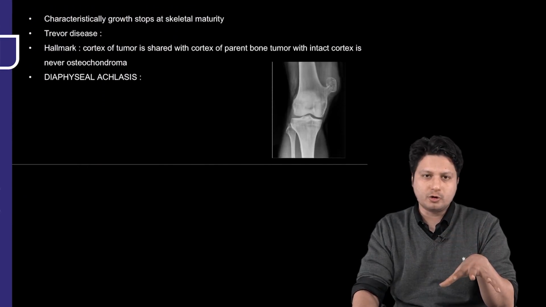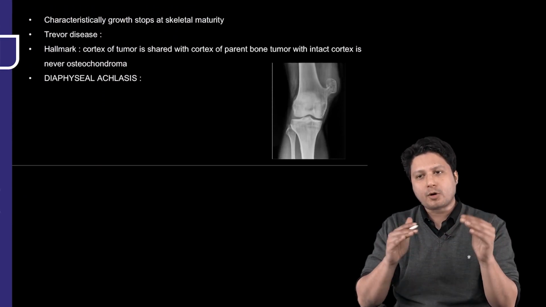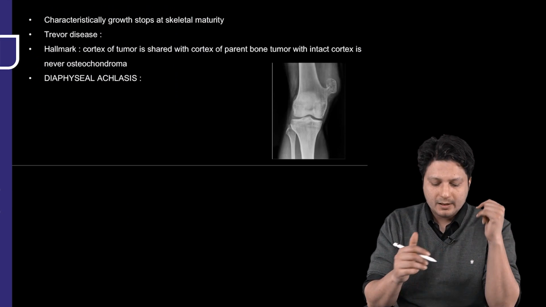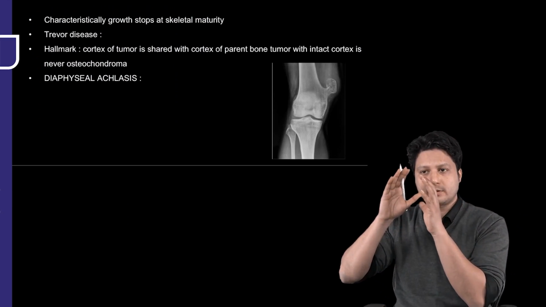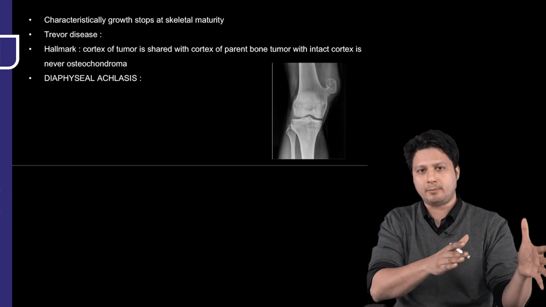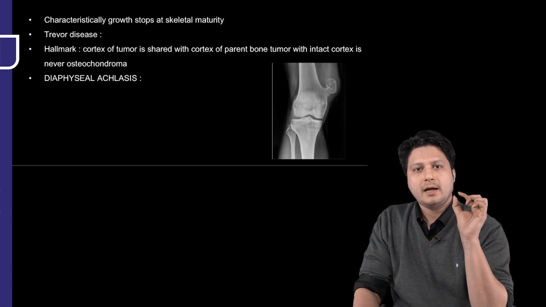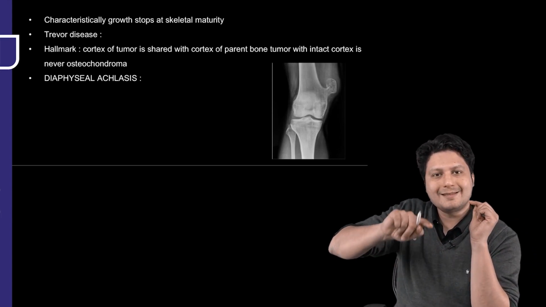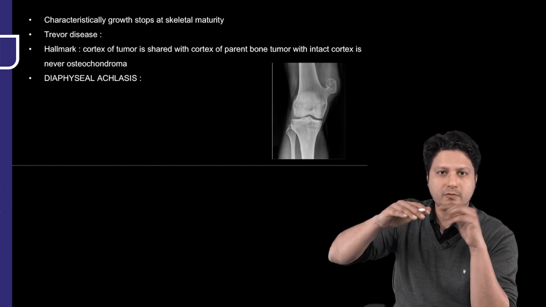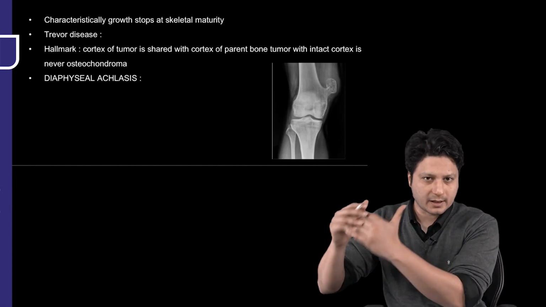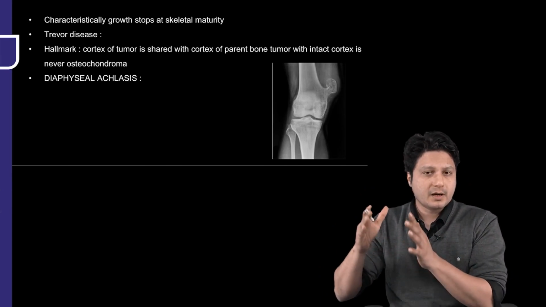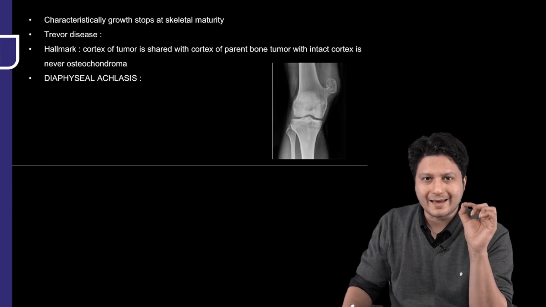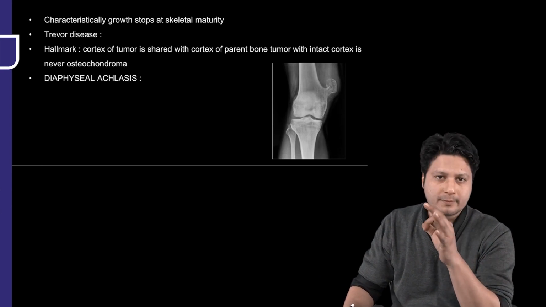Next is osteochondroma. Now this is again a very important tumor to have a discussion on. One of the characteristic findings for this tumor, which was considered to be a developmental abnormality, is that the growth of the tumor ceases or stops once skeletal maturity is attained. All right, that is one characteristic finding for osteochondroma.